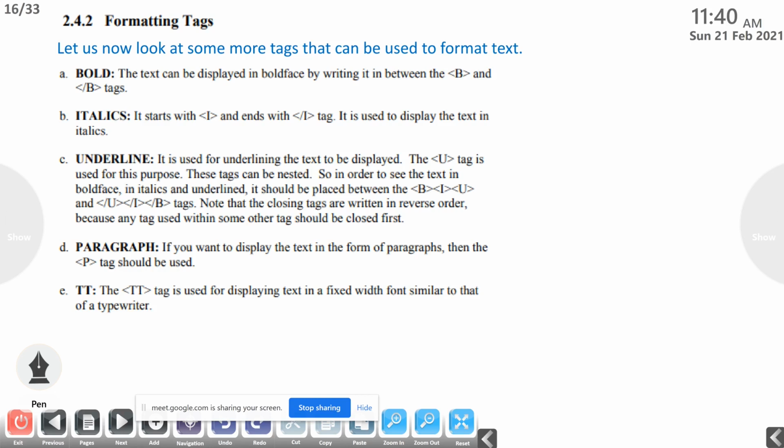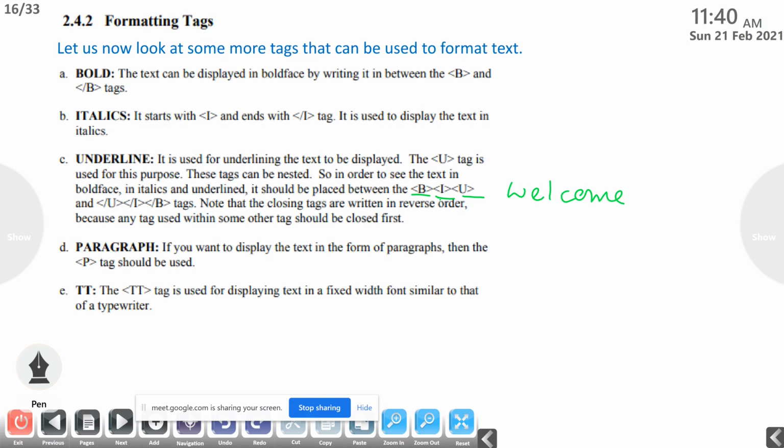It should be placed between B, I and U. First we give the opening bold tag, then the opening italic tag, then the opening underline tag, then put the text here. Then we want to close the tags.